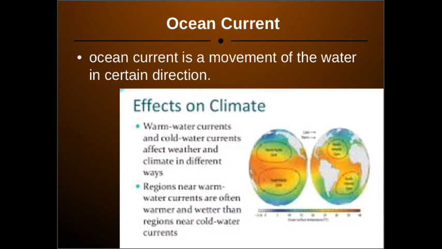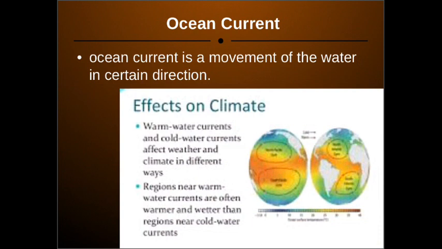If the ocean is where the cold current is flowing, that area will experience cold climate conditions. The ocean which experiences the warm current, that area will experience a warm, hot climate. So ocean current flows in a certain direction.